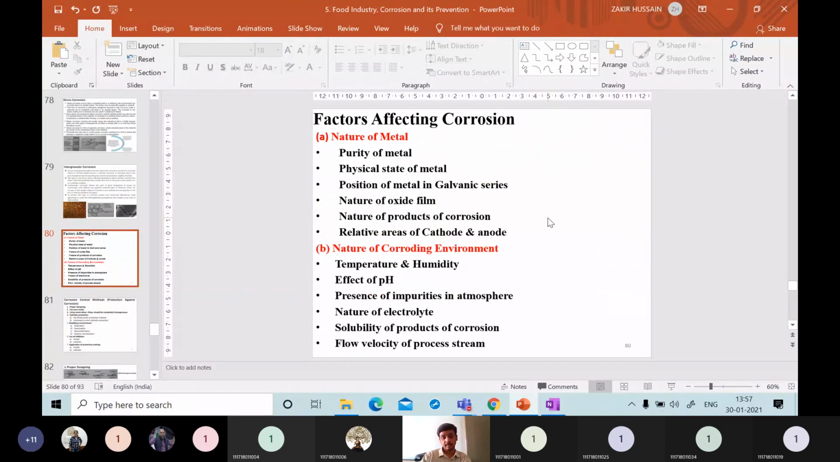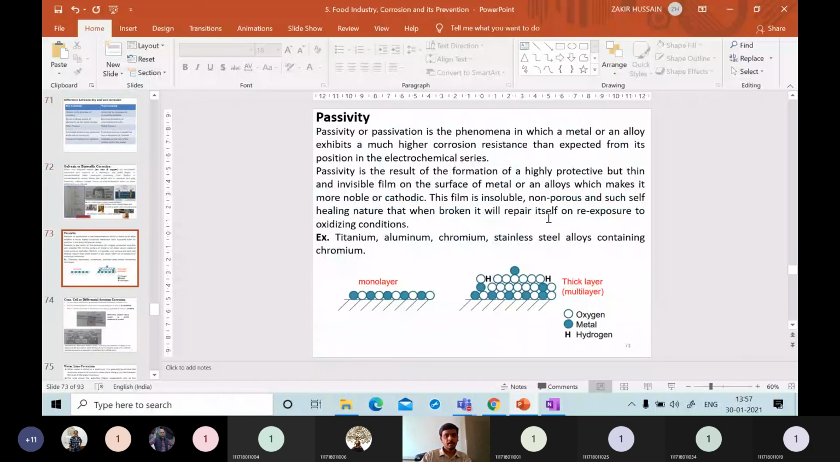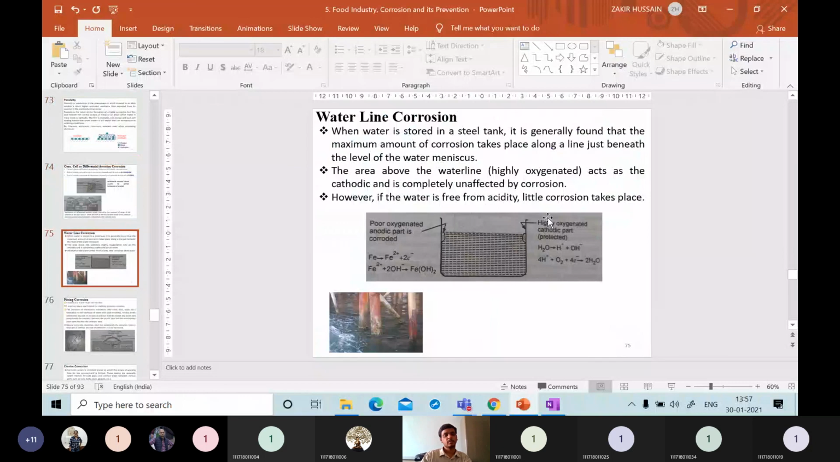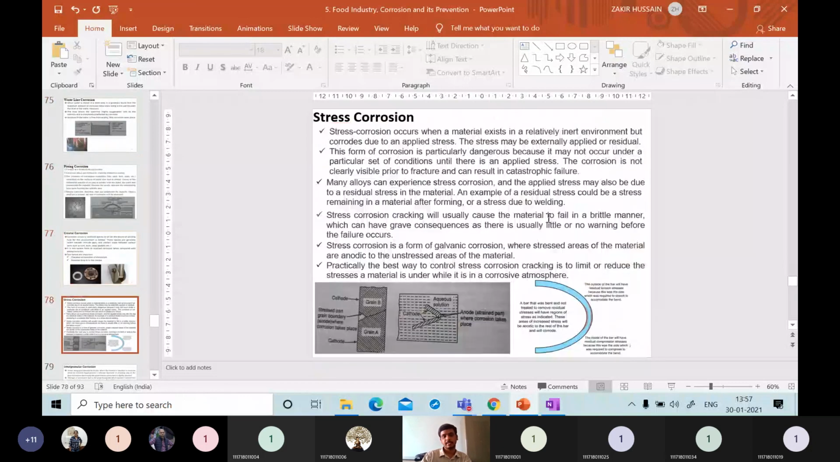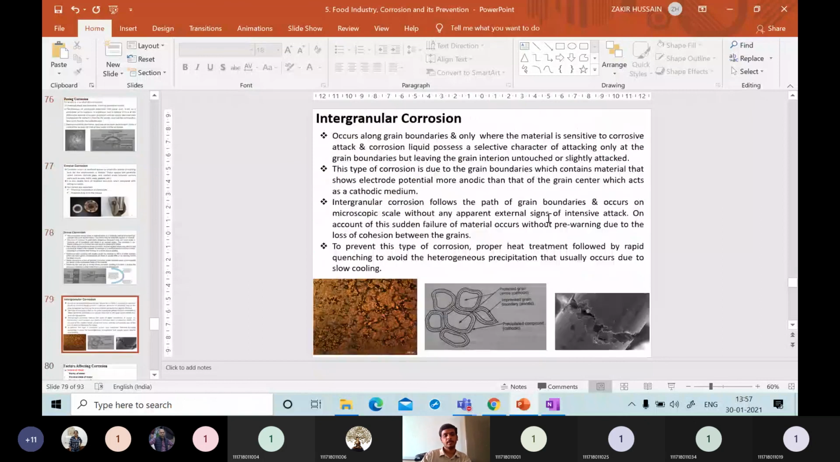So far this has been covered. Tomorrow, in the next class, I will cover concentration cell corrosion, differential cell corrosion, waterline corrosion, pitting corrosion, crevice corrosion, stress corrosion, and intergranular corrosion. These types of corrosion are there in your syllabus.